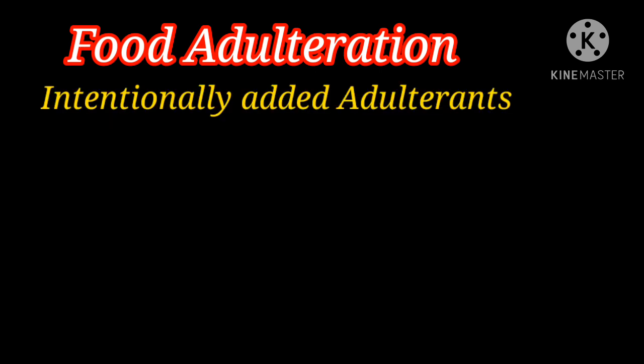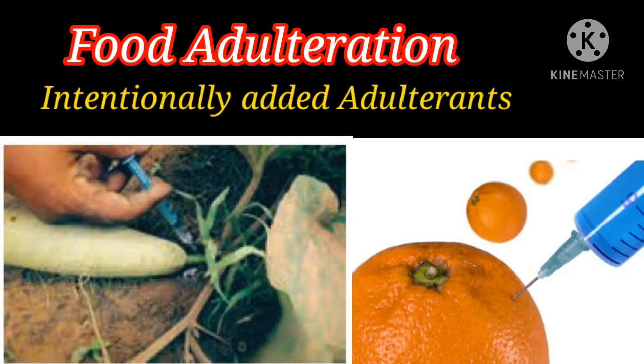Third one is intentionally added adulterants. In this method, for financial gain, the people are adding some chemicals to the food items. It will spoil the health of consumers. Clear? For what purpose are they adding? For financial purpose, they are adding some chemicals. Clear it, children? So, food adulteration, three methods are there. In three methods, they are adding to the food items.